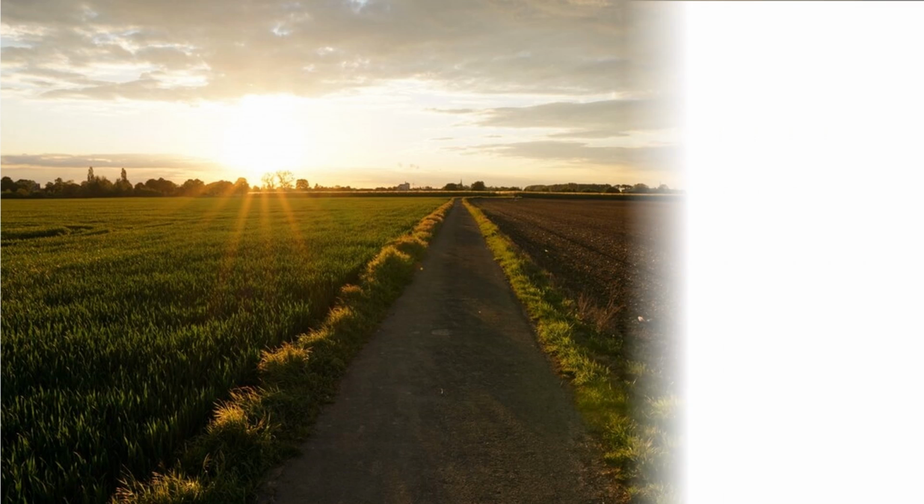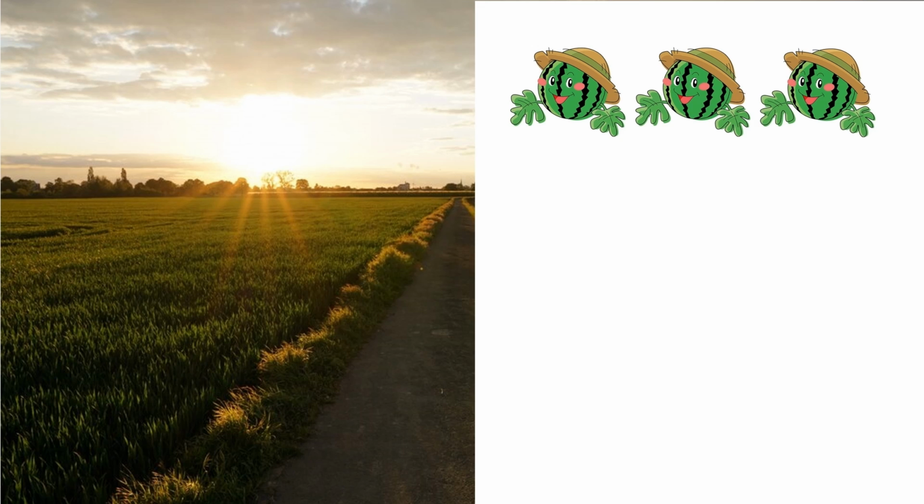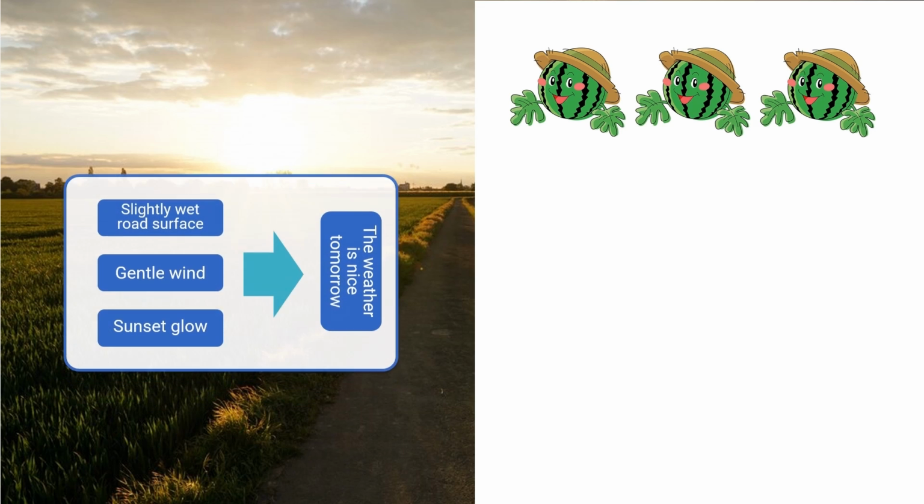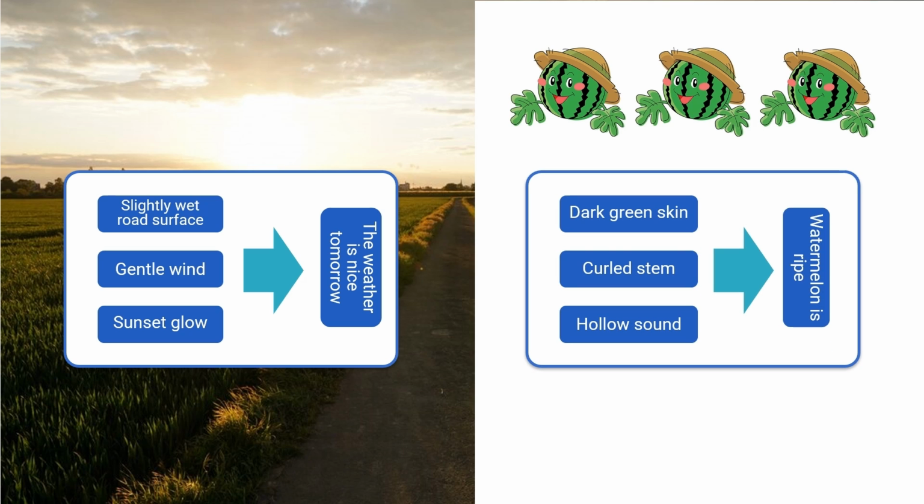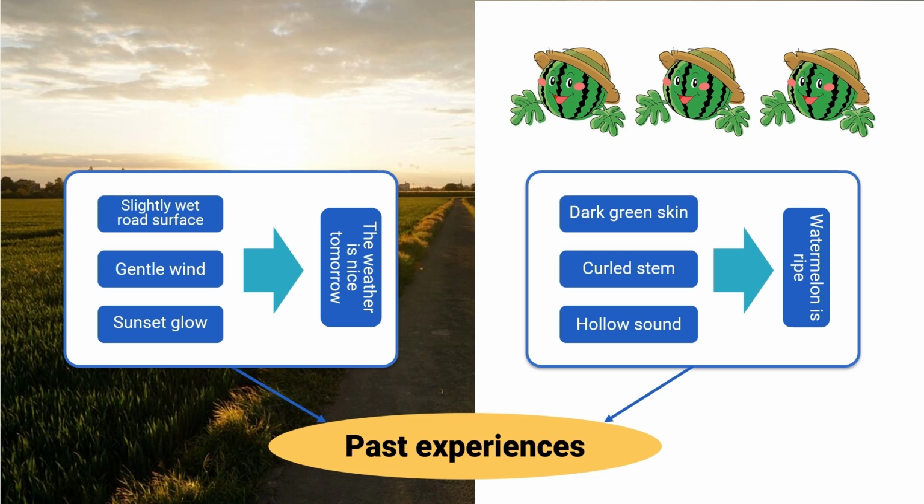When we go to a fruit stand and pick out a watermelon with dark green skin, a curled stem and a hollow sound when tapped, we will look forward to enjoying this ripe melon. From slightly wet road surface, gentle wind, and sunset glow, we can predict based on our experience that the weather is nice tomorrow. From dark green skin, curled stem, and hollow sound when tapped, we can also predict based on our experience that the watermelon is ripe. Both predictions are made based on our past experiences.